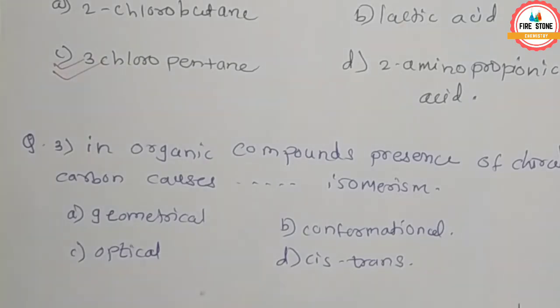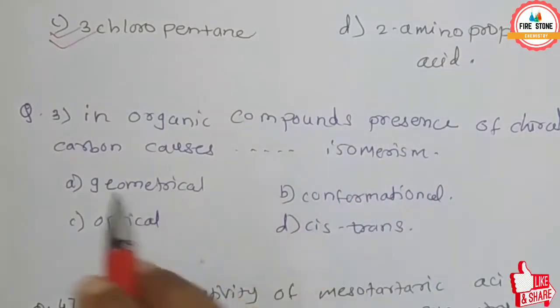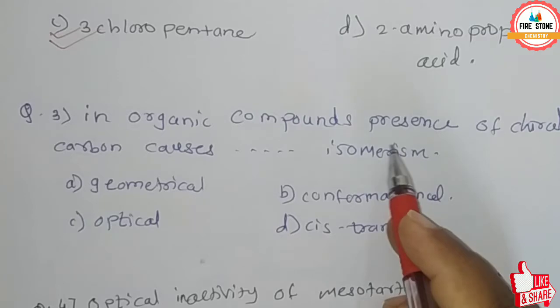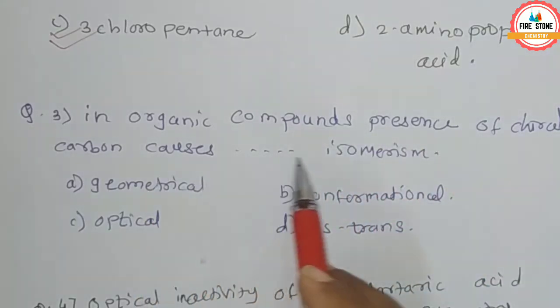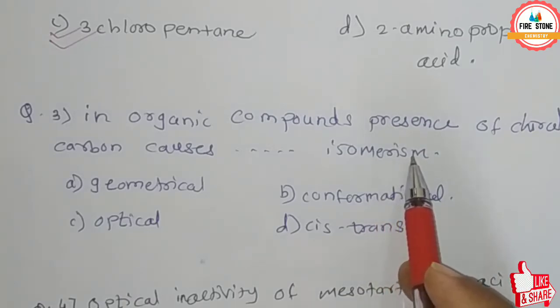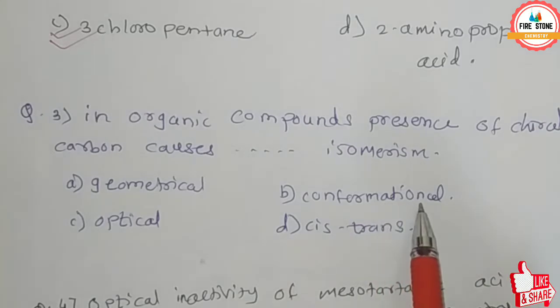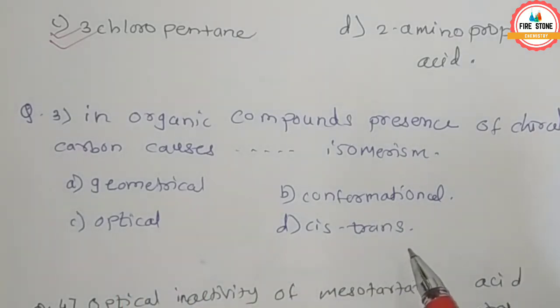Question number 3. In organic compounds, presence of chiral carbon causes dash dash isomerism. The options are A, geometrical, B, conformational, C, optical and D, cis trans.